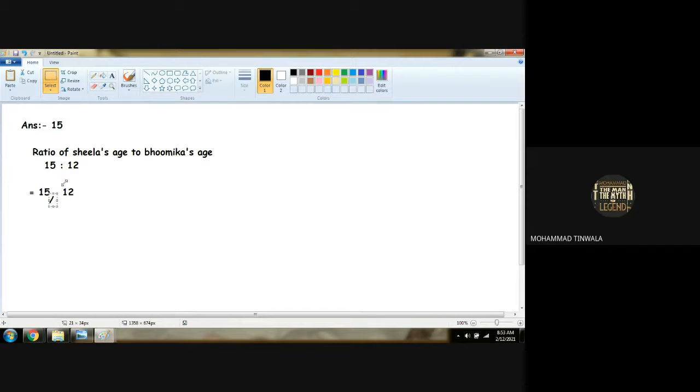15 upon 12. Now, can we divide with each other? 3 5s are 15. 3 4s are 12. So 5 upon 4 is the remaining ratio what we got. 5 and 4 cannot divide with each other. So 5 is to 4 is the base ratio for the ages to be divided. Right? Now, this was the first part.